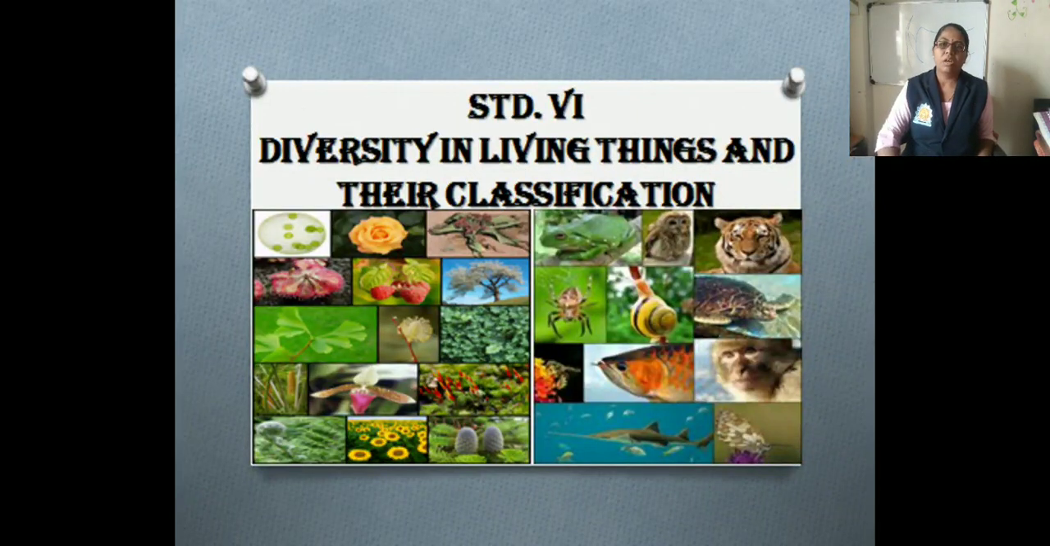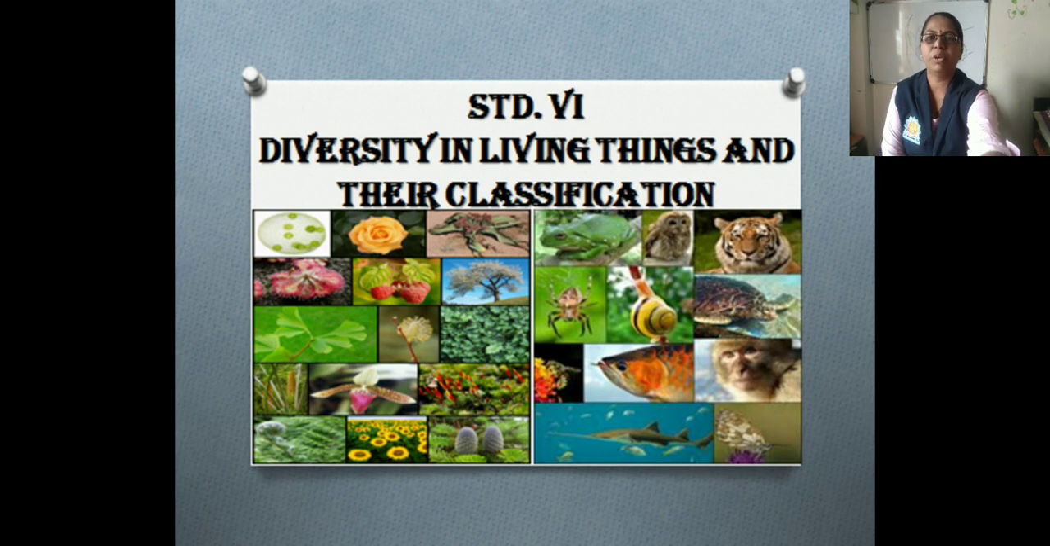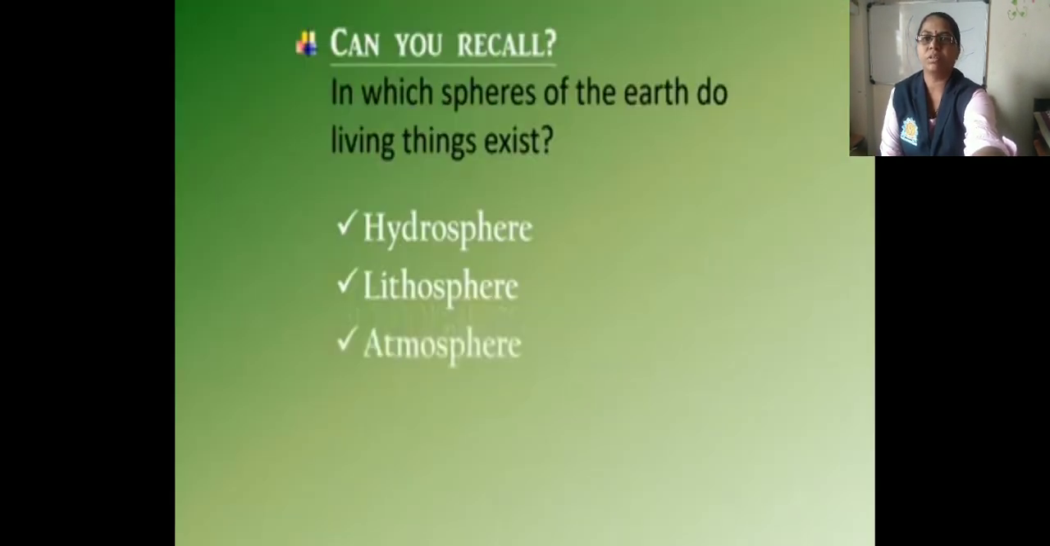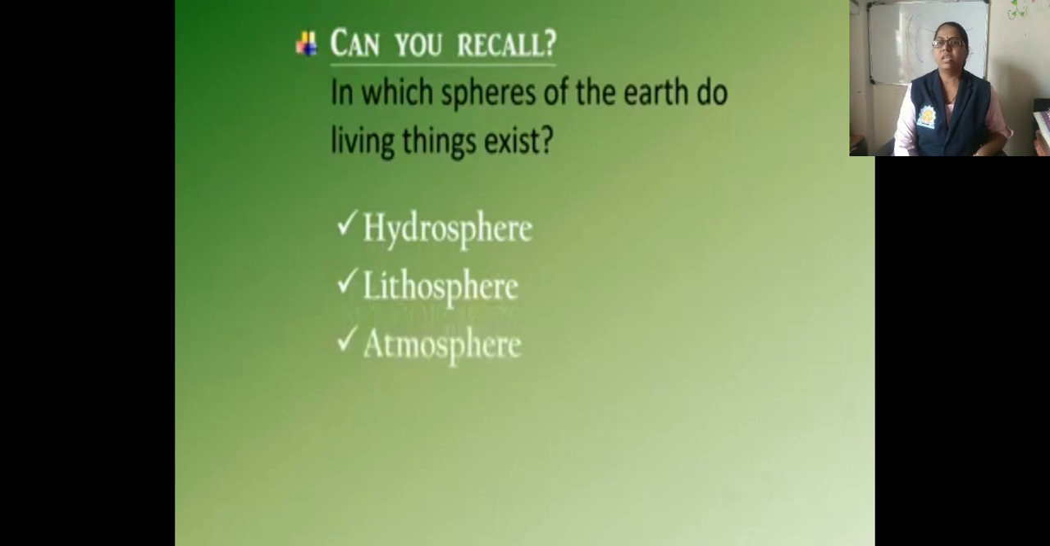Hello friends, today I am going to teach you the standard 6 third lesson, that is diversity in living things and their classification. Before we move towards this lesson, let us recall some questions. In which spheres of the earth do living things exist? That is hydrosphere, lithosphere, atmosphere. Okay, we have studied all these spheres.